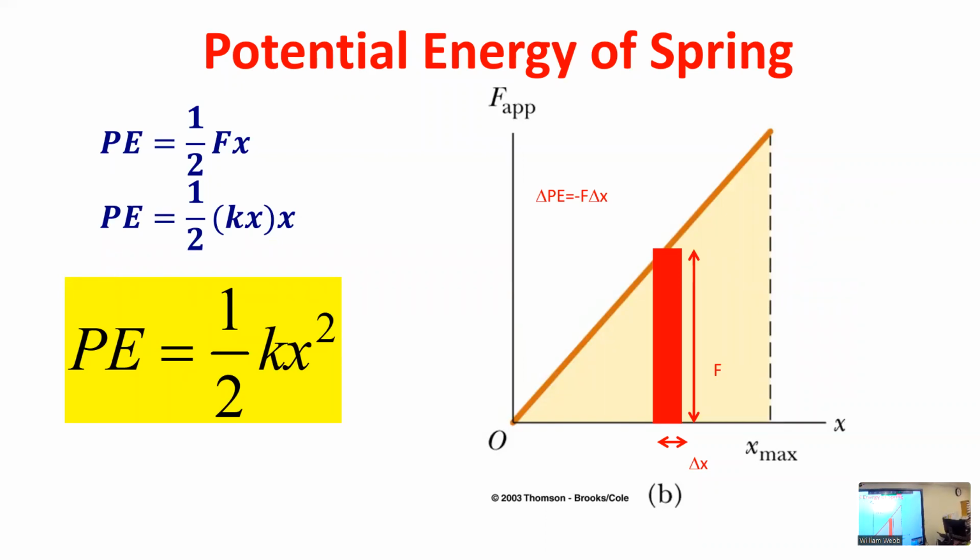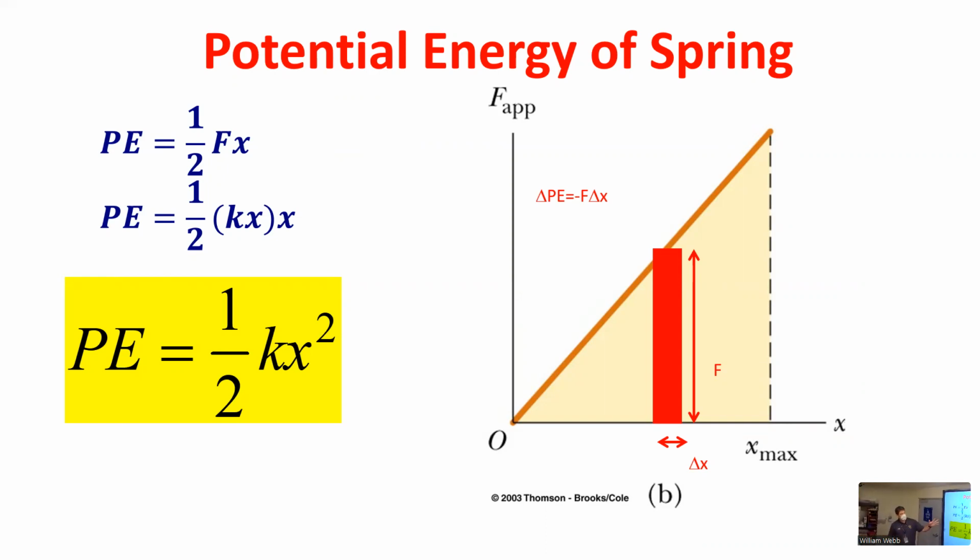And if I want to find the area under the curve, it's a triangle. So it's 1/2 base times height, right? 1/2 x times F. But from Hooke's law on the previous slide, we know that the force of a spring is equal to kx. So if we substitute kx in for force, we get 1/2 kx times x, which is 1/2 kx squared.